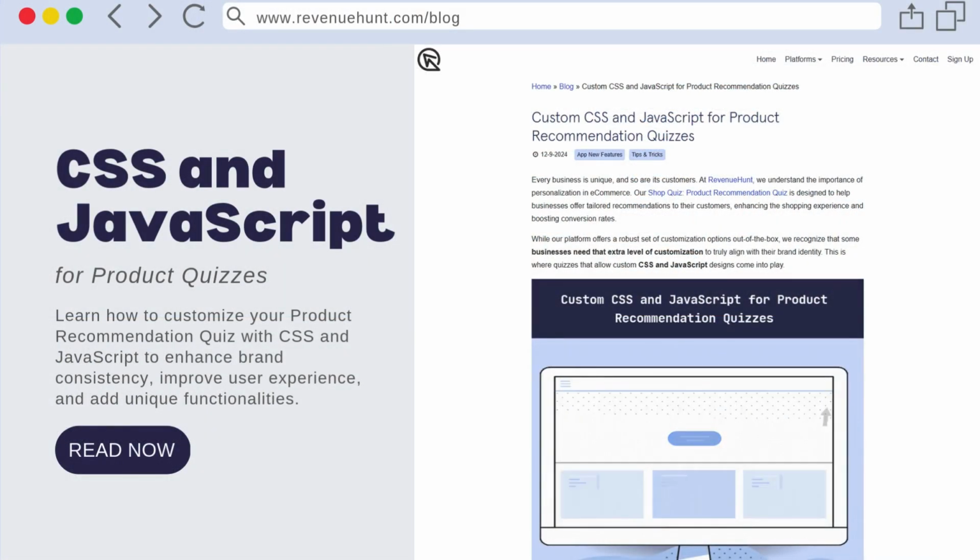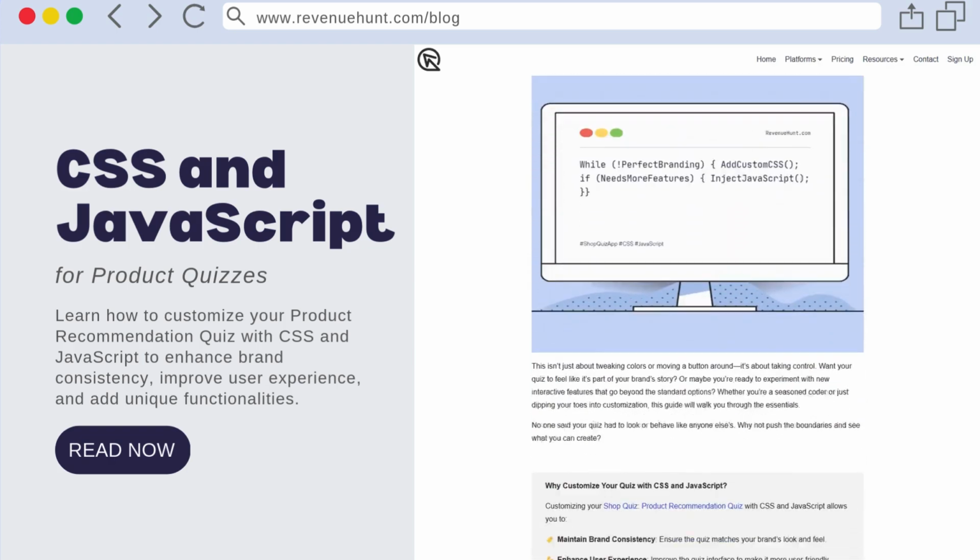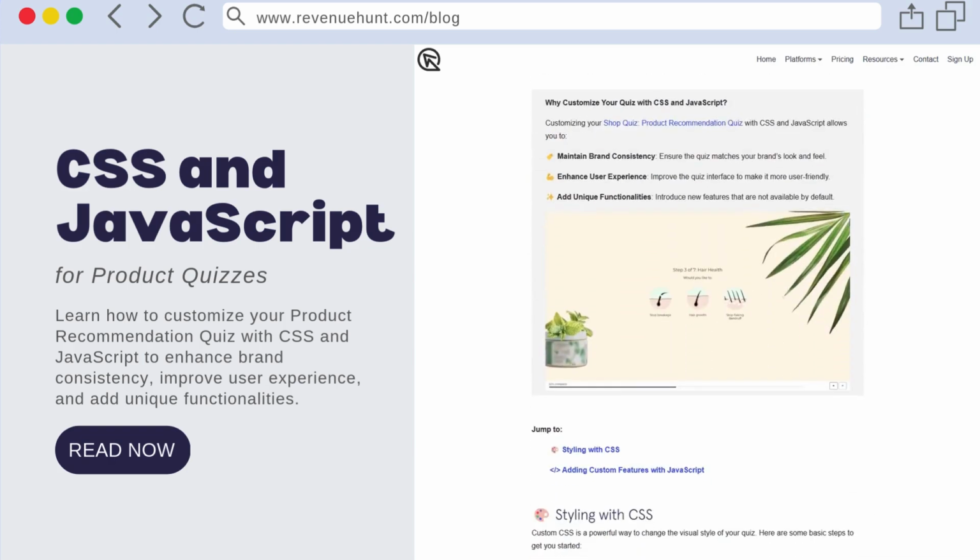Now it's your turn. Try customizing your quiz and let us know what cool features you create.